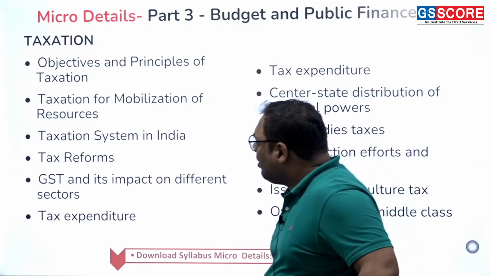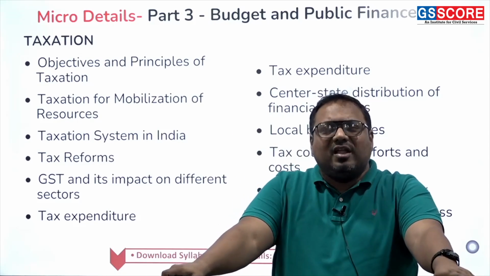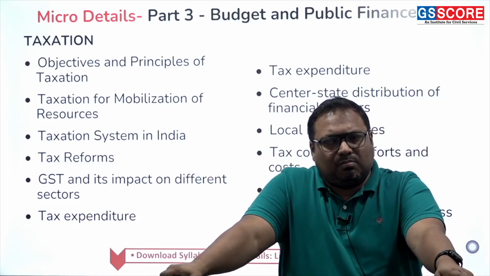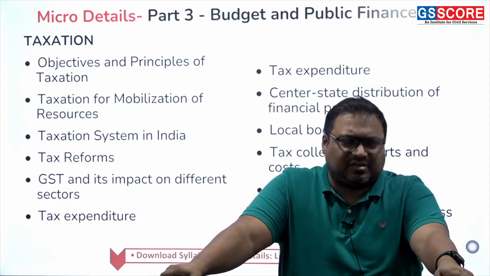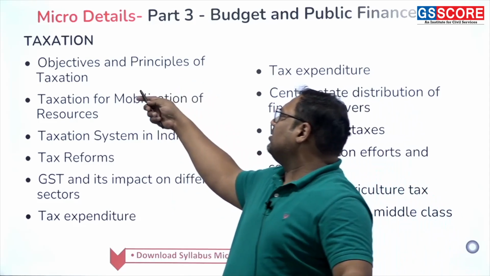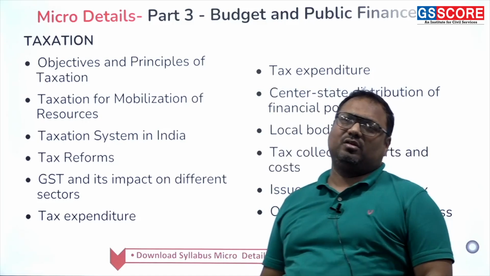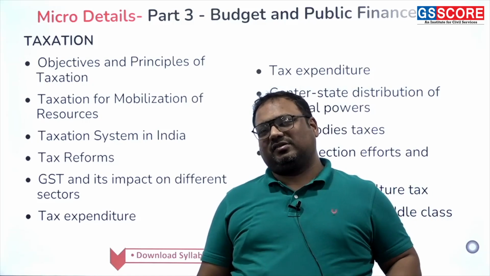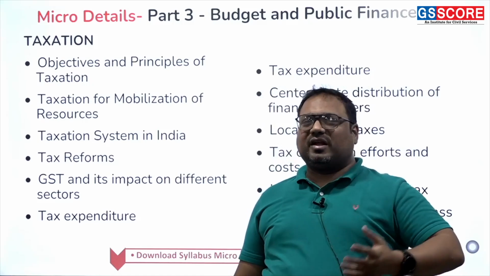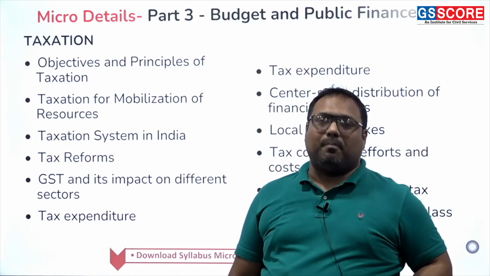Then we come to the topic of taxation. So there are three big topics in this section: budget, tax and fiscal policy. So taxation, here we need to study the objectives and the principles of taxation. Why we impose tax? For example, some taxes are there because we want income.